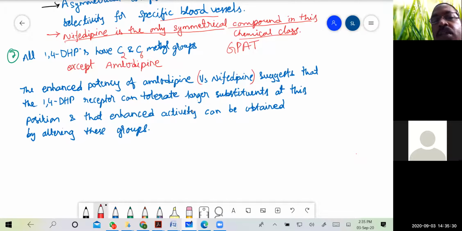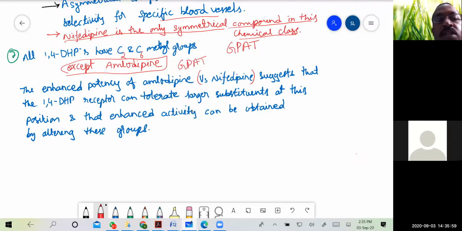And the last point in the 1,4-dihydropyridine SAR is that all 1,4-dihydropyridines have C2 and C6 methyl groups except amlodipine. This is also one of the important GPAT questions. There are nearly 4 to 5 GPAT questions which have appeared only from the SAR of 1,4-dihydropyridines. You can see how important 1,4-dihydropyridines are in terms of competitive exams.